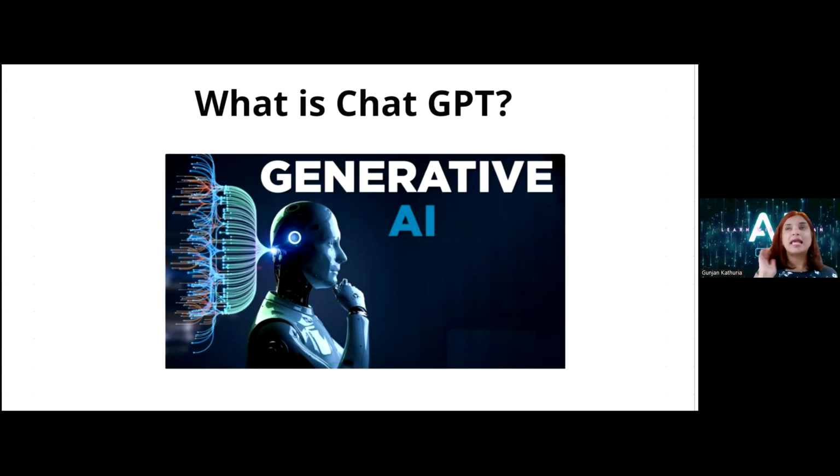I'll give you an example: you teach your kid first grade math and second grade math, and that's what you taught your kid. Now, there is some question which needs combining the information from first grade and second grade and some creativity. That's where Chat GPT's generative power comes in, where it is able to take the information that was already provided to it, like first grade, second grade math, and generate some new information.